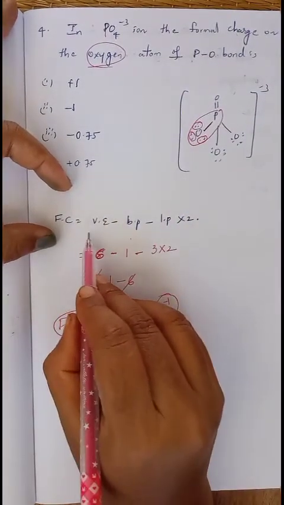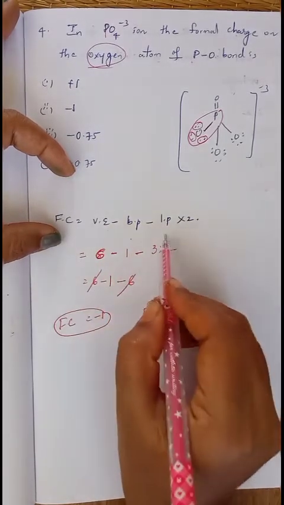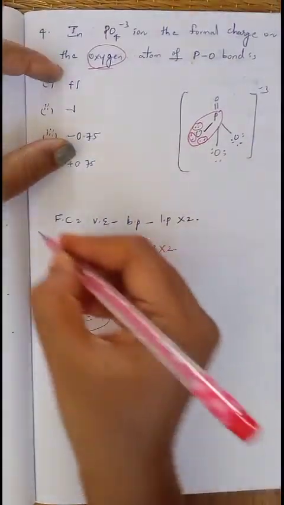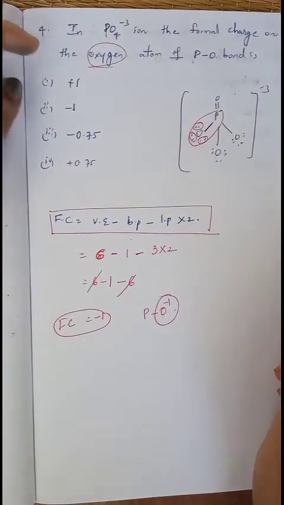So formal charge is always equal to number of valence electrons in that atom minus bond pair minus lone pair into 2. By using this formula you can easily find out the formal charge of any atom in a molecule. Now we will move on to the next question. In NO3 minus ion, the number of bond pairs and number of lone pairs of electrons on nitrogen we have to find out.